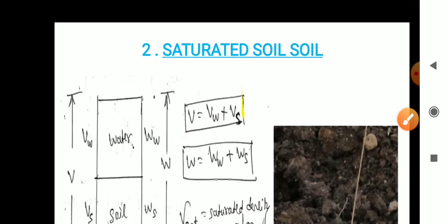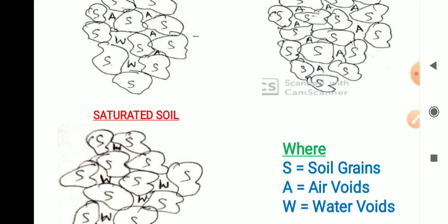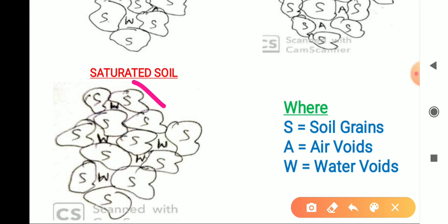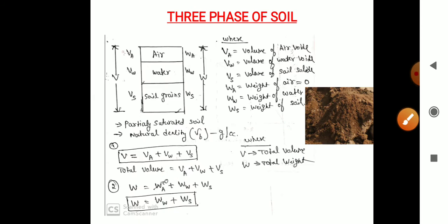Now coming to saturated soil. Saturated soil also has some volume and some weight. Here, all voids should be completely filled by water. It is called saturated soil. That means it will contain soil solids plus water only. So total volume of soil is V equal to Vs plus Vw. Similarly, W is equal to Ws plus Ww.